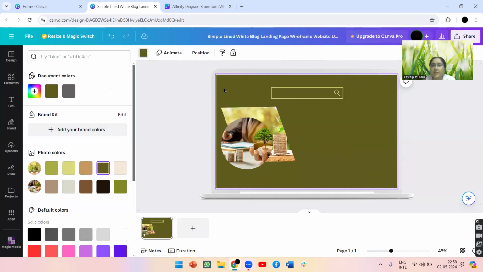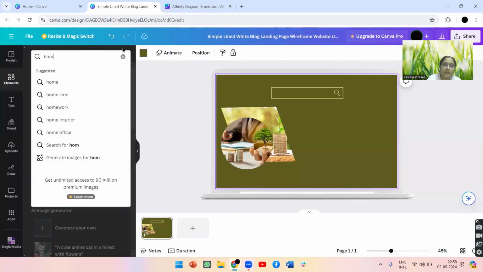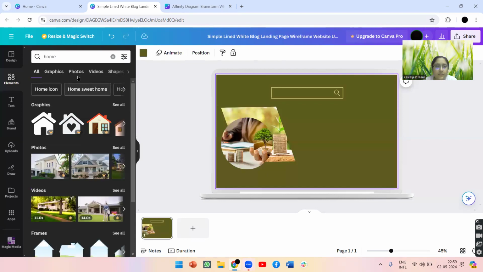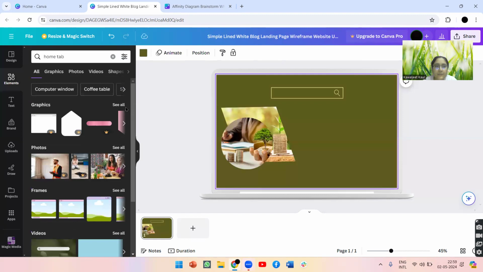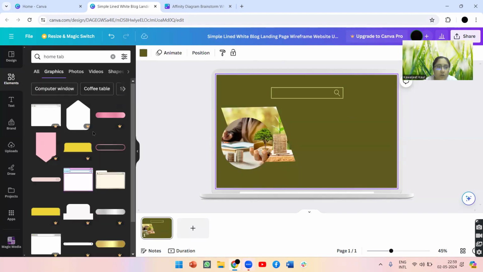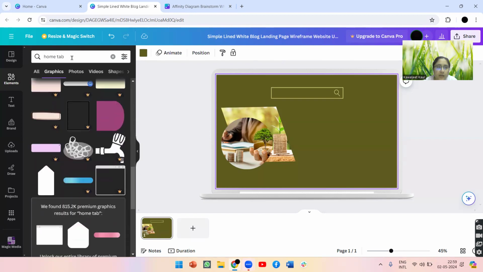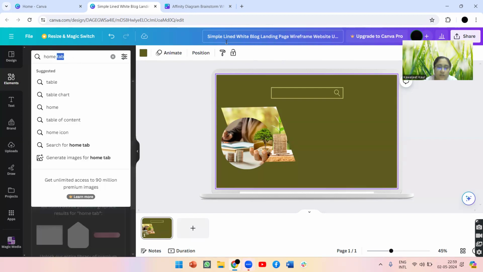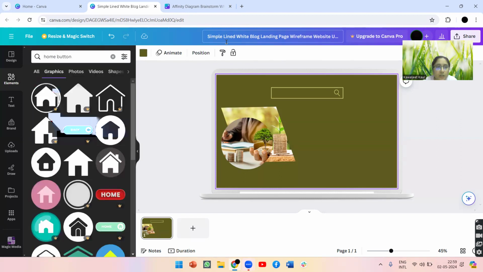Now, there will be the home page for your website. So let us define the home tab for your website. Now you have a lot of options for the home tab. So instead of tab, if I write button, then it will work absolutely great.